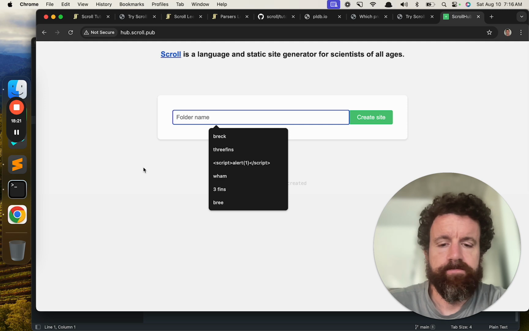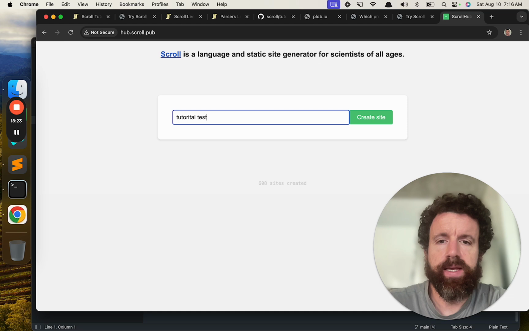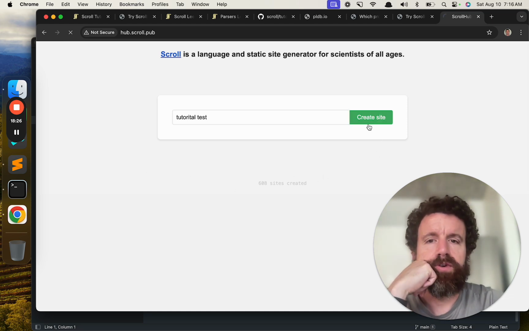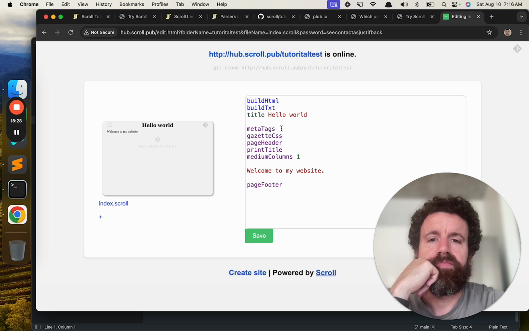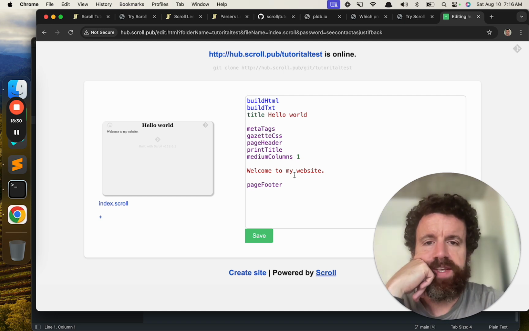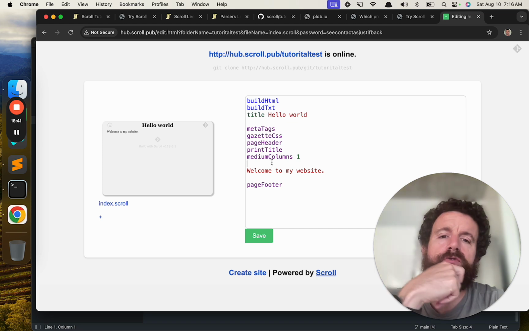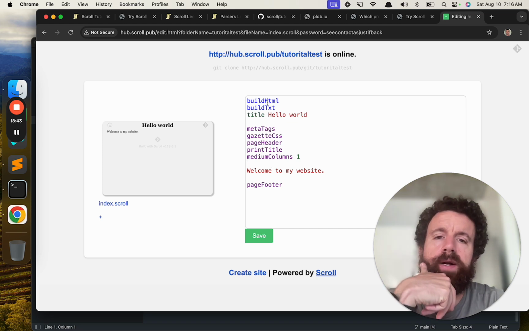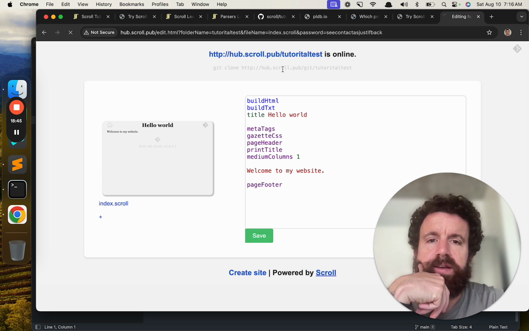So tutorial test. You can make a new website using Scroll real quick, so you don't have to download anything. And this shows you kind of a lot of what we already just learned. Now, two things I want to highlight: build HTML and build text. When you're running scroll locally, you need to add these lines. I can show you.